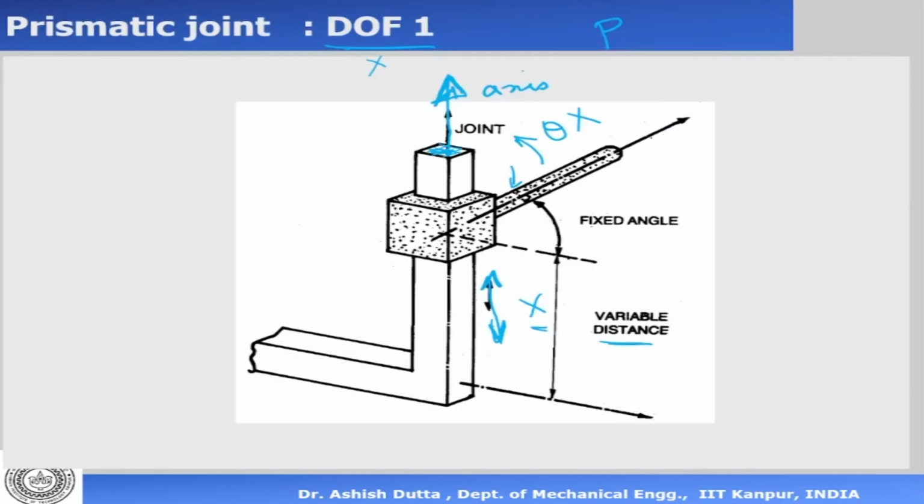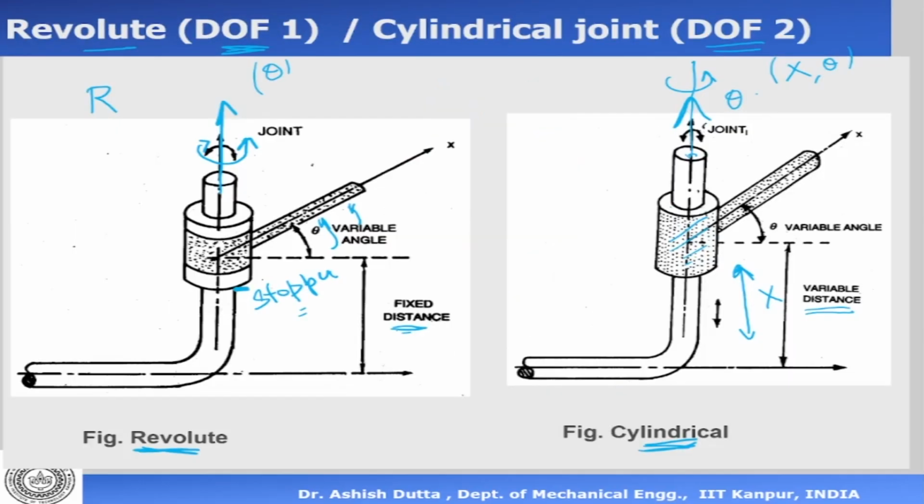Now we can attach the links by different kinds of joints. If I use a prismatic joint, it can only have a linear translation. We can have a revolute joint. Now 99%, or if I say 95%, of robots are made of revolute joints, and revolute joints have 1 degree of freedom.